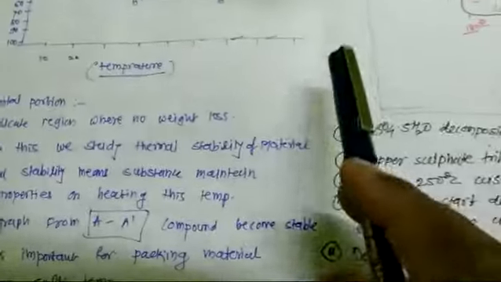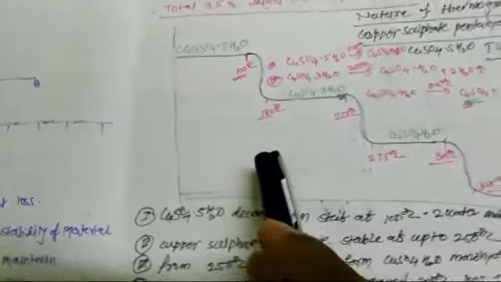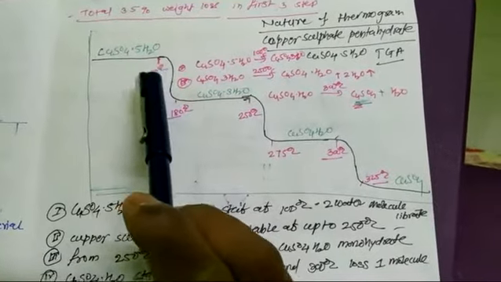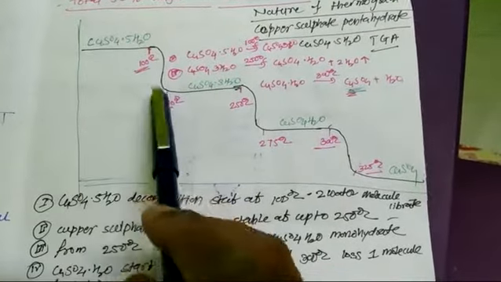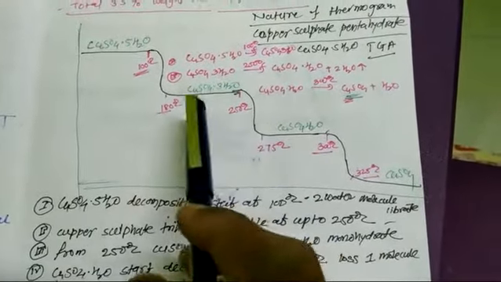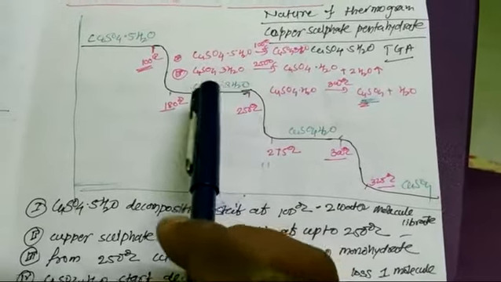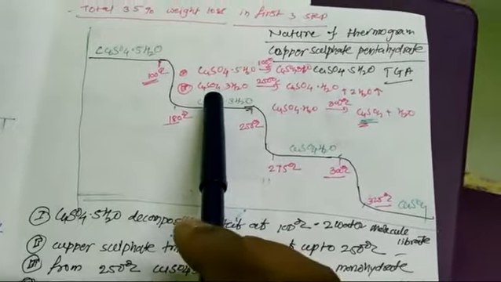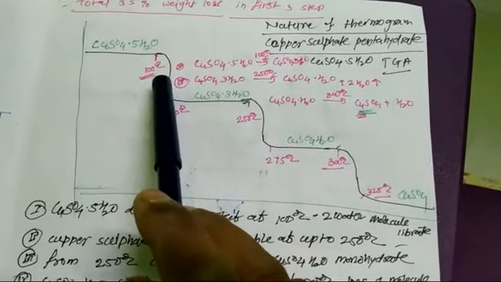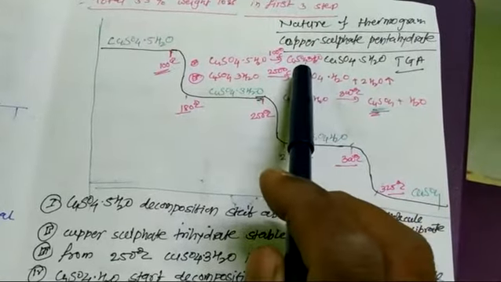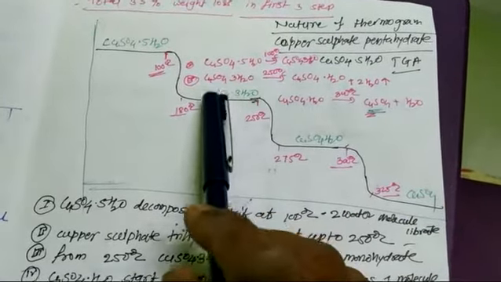Let us see the example of copper sulfate pentahydrate. We find that copper sulfate pentahydrate gives this type of graph. First, when heating copper sulfate pentahydrate at 100 degrees Celsius, it loses two water molecules and forms tetrahydrate copper sulfate.